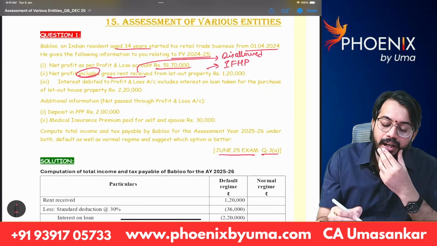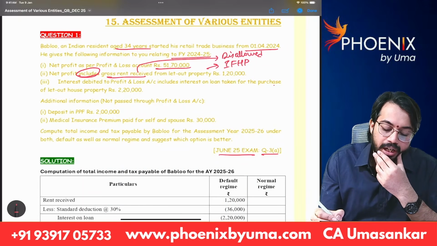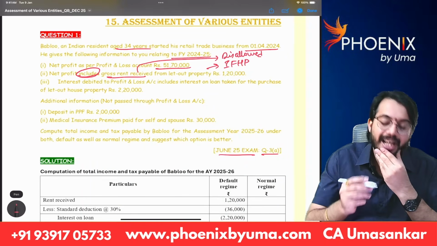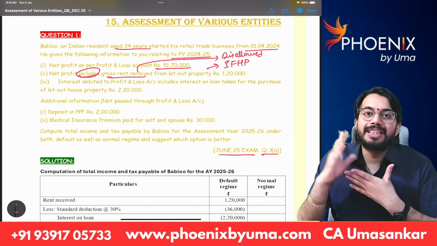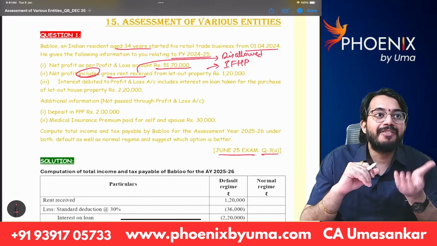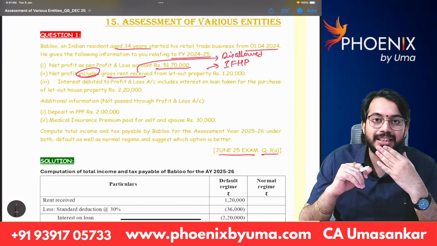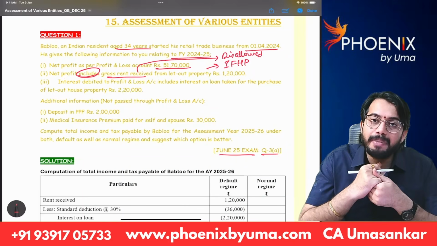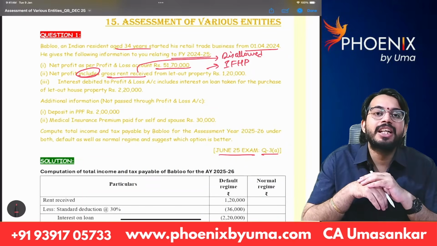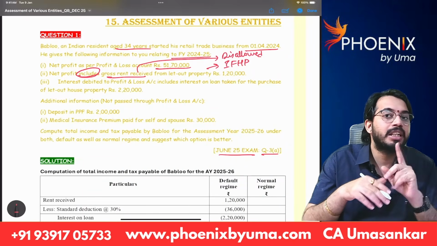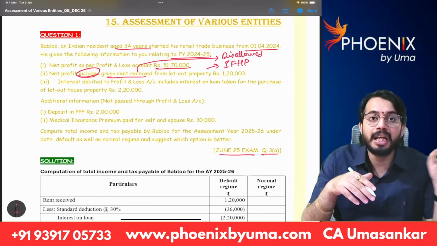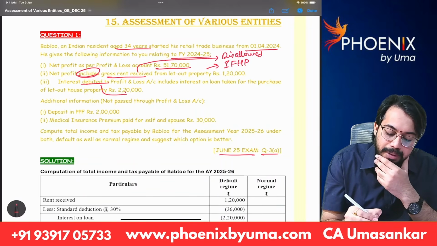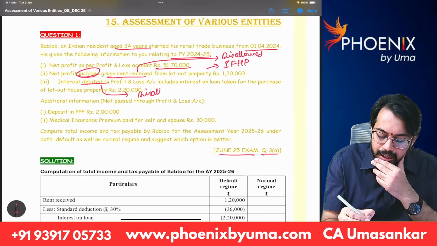Interest debited to P&L account includes interest on loan taken for purchase of let out house property, 2,20,000. See, rental income is taxable under house property. Whatever the interest relating to house property is there, that is allowed as deduction under house property under section 24B. Is that interest allowed as deduction under PGBP? No, that interest is not allowed as deduction under PGBP. It is allowed as deduction under house property. So whatever the interest debited is there, that is also to be disallowed.